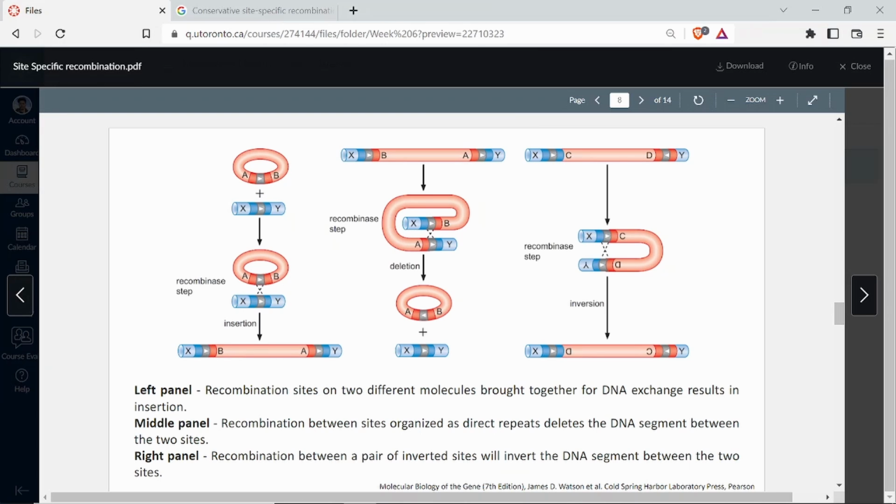Here there is a looping, because within the same molecule you have the recombination sites, so they can come together, the way it was happening in yeast mating type switching. And now it can result in deletion, so the whole red portion deletes out. And here it can form a U-shaped molecule like this, and it can result in inversion, so the C and D become inverted. So it can result in insertion, deletion, and inversion. These are three kinds of outcomes.